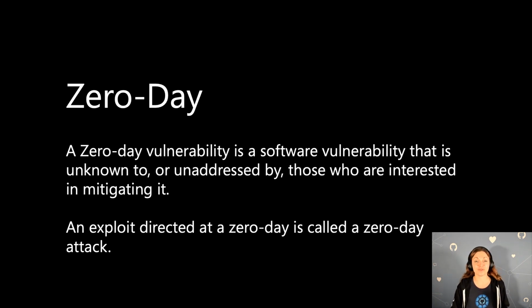And then another important notion is 0 day. A 0 day is a vulnerability that becomes known to good actors and bad actors at the same time. And a 0 day exploit is when hackers use that reported vulnerability to hack into software. So this is something that we don't want to happen. What we want is for the good actors to have some time before the vulnerability is reported publicly so that they can remediate the applications so the hackers could not use the 0 day attacks.